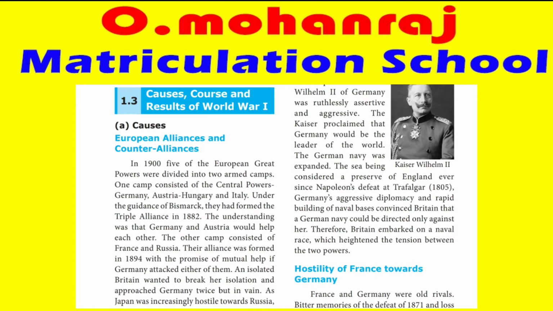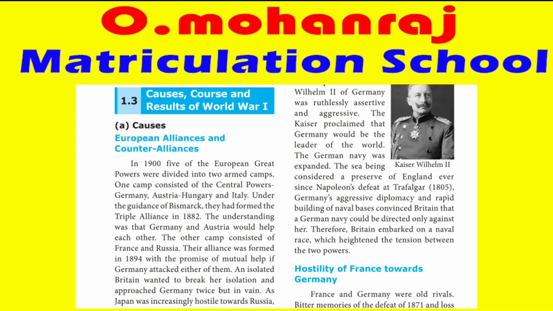An isolated Britain wanted to break her isolation and approached Germany twice, but in vain. Now Britain was standing alone. She saw that Germany was in alliance with Austria-Hungary and Italy, and France was with Russia. What shall it do? So it approached Germany, but Germany did not include Britain.